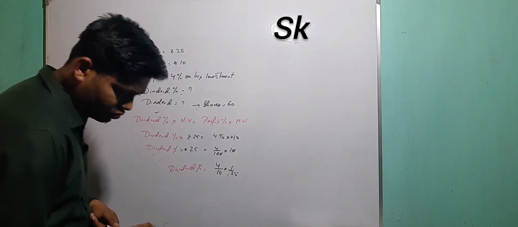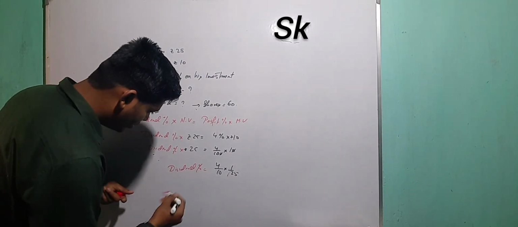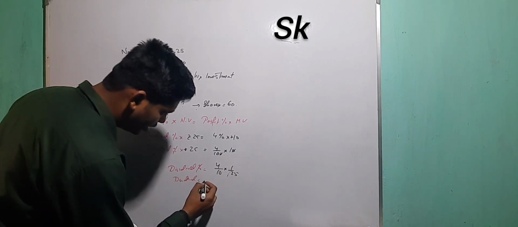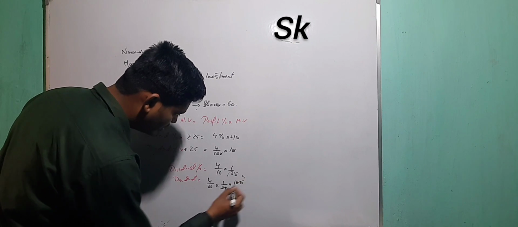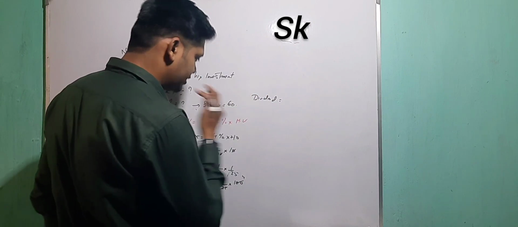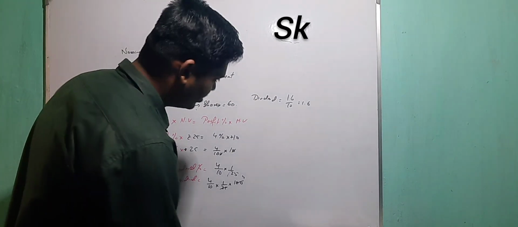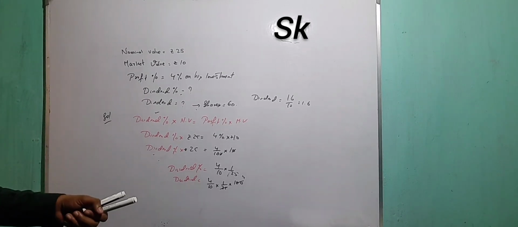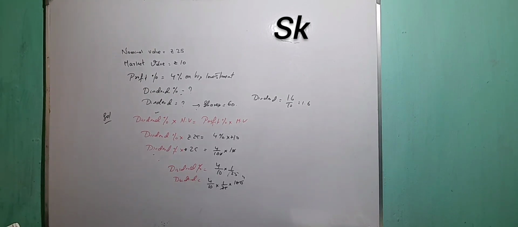Now remove the percentage sign. Dividend is equal to, this 100 is there, so it goes down to that side. So 4 by 10 into 1 by 25 into 100, 25 and 4 cancel. So your dividend will be 16 by 10, so it will be 1.6. You see the calculation, the percentage I have removed. For that reason only I am writing the 100 below. So your dividend is 1.6%. Clear? It's 1.6%.